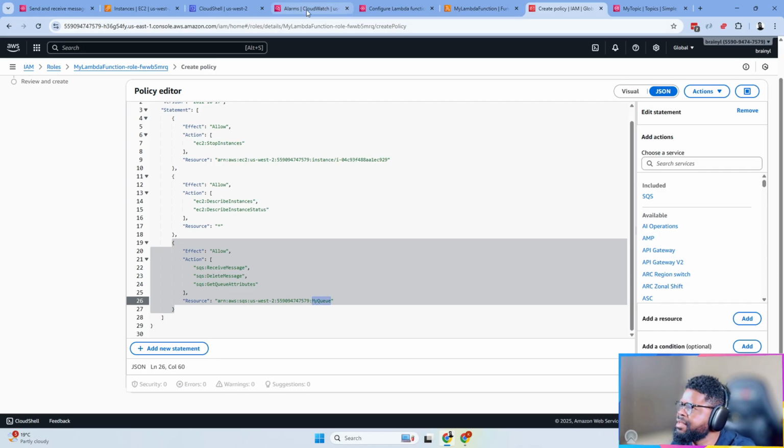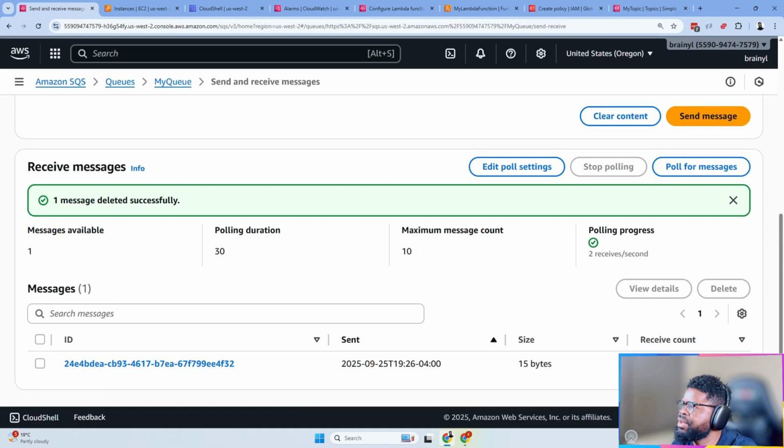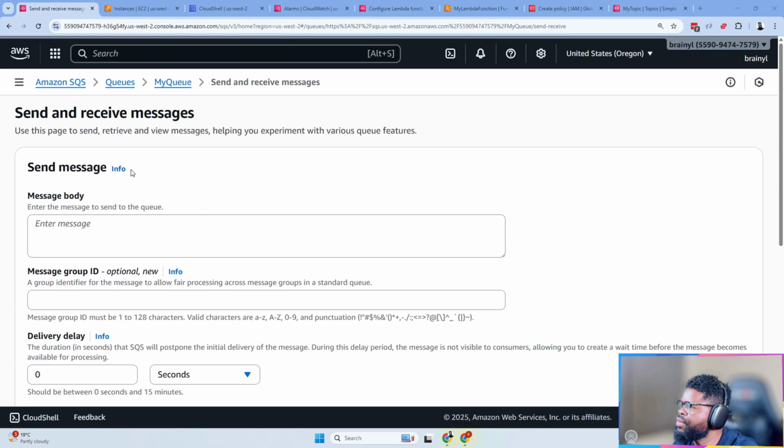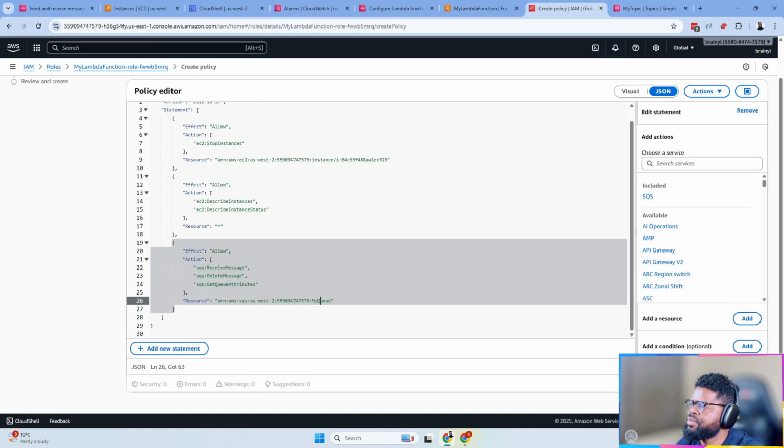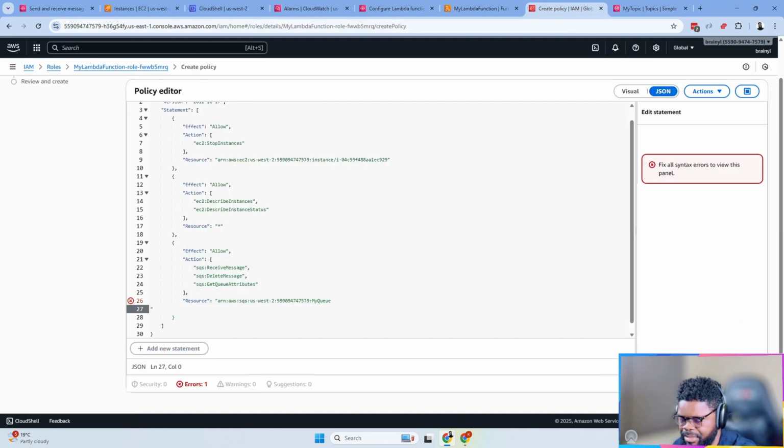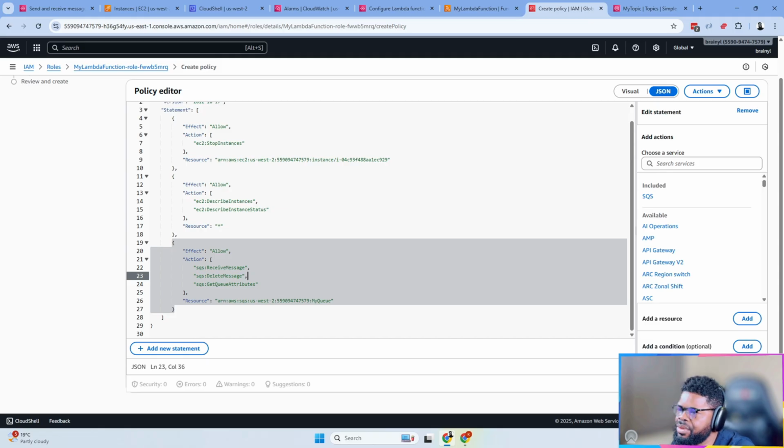In this case, I think this is written as my queue. I need to fix it to be, what is the queue? I think it's my queue. Yeah, it's correct. So the name is still my queue, but I just need to be sure. I just want to make sure that we'll create it once and for all. Okay, it's correct. So I'm just going to do this. Everything looks good. I'm going to do next.